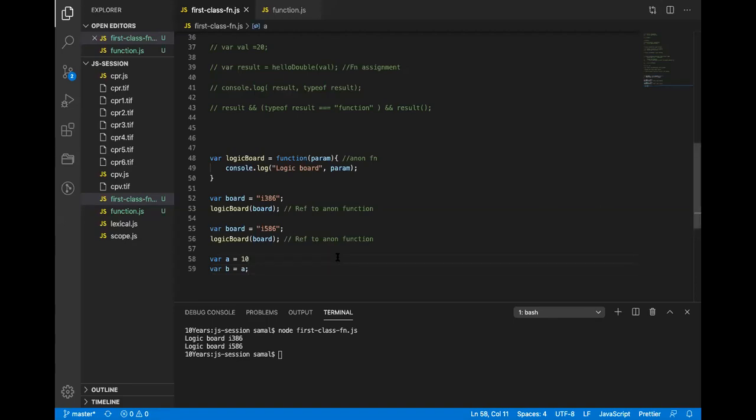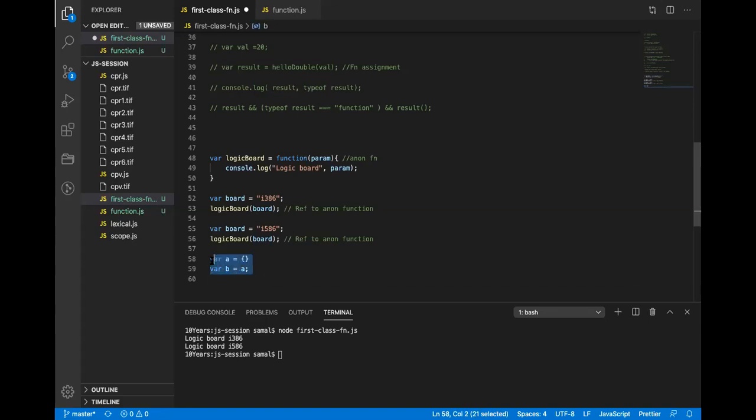This is a primitive. A will have 10 and B will have its own 10. But the moment I use a non-primitive, A and B will point to the same container. Because a function is a first class citizen and also an object, it is a non-primitive, and a non-primitive is passed by reference.